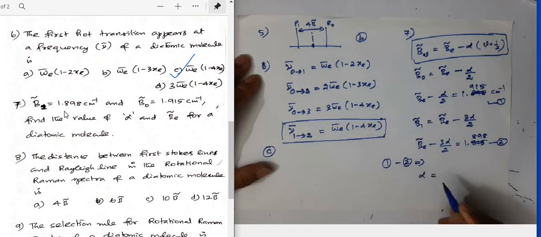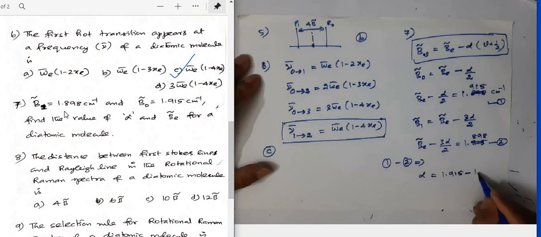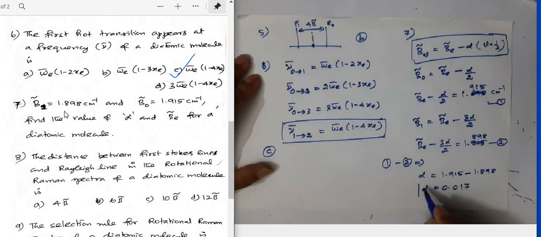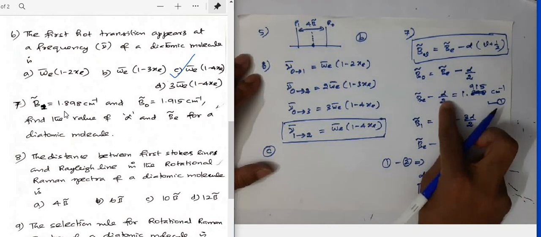So alpha equal to, we need to subtract 1.915 minus 1.898. So this will give you 15 minus 8 is 7. Okay, here 0, 1, 0, 0, 1, 8, 8, 0, 1, 0. So you'll get the alpha value as 0.017.